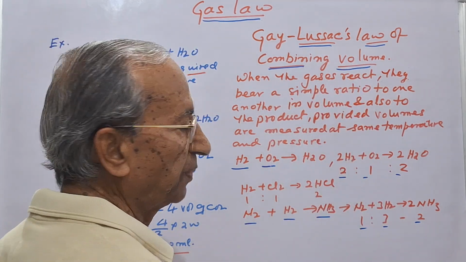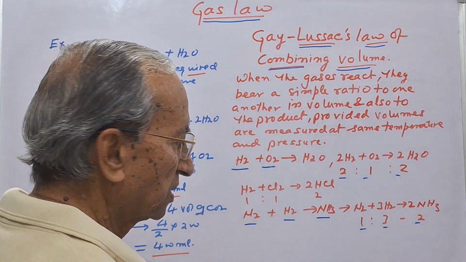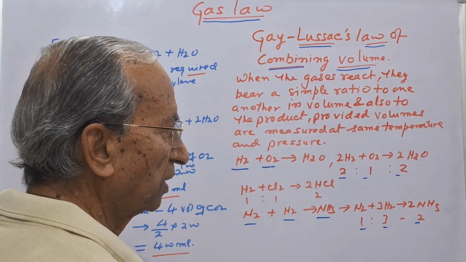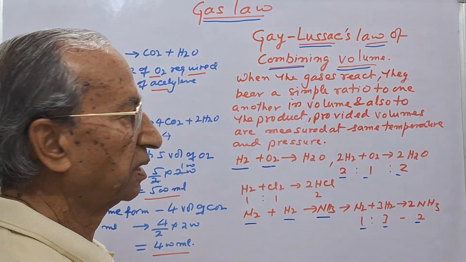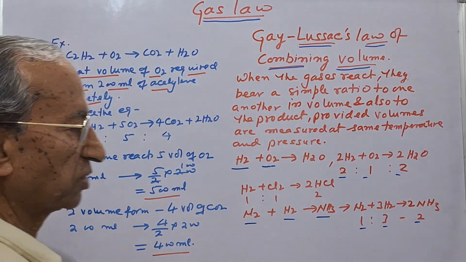This law was applicable in the case of gases because solid and liquid do not have any volume, or we consider the volume of liquid and solid as 0.